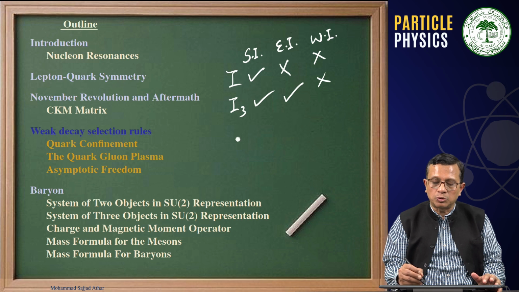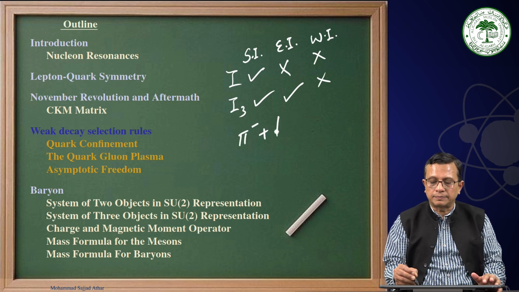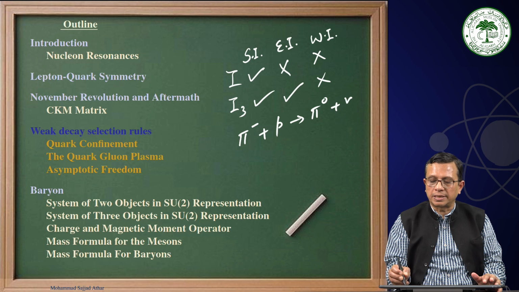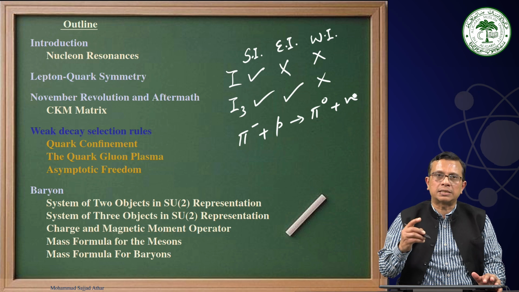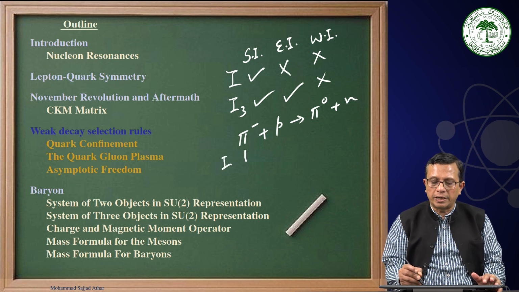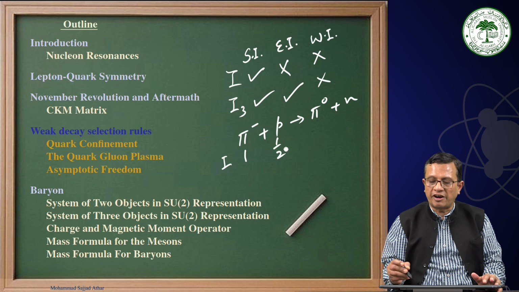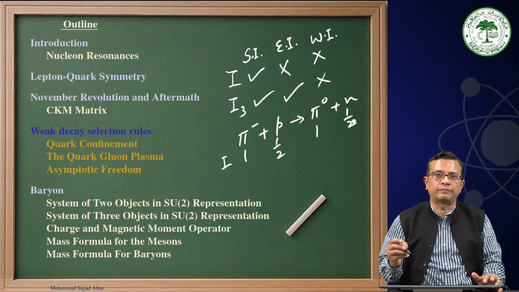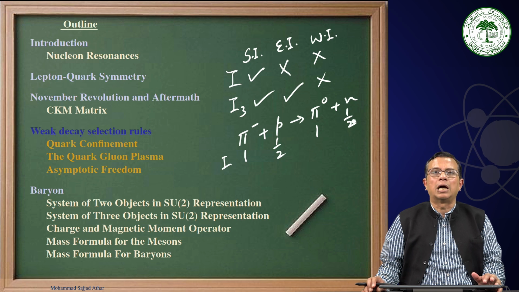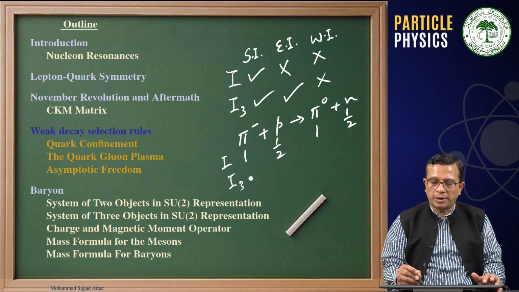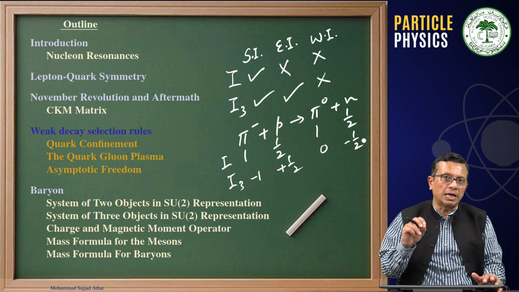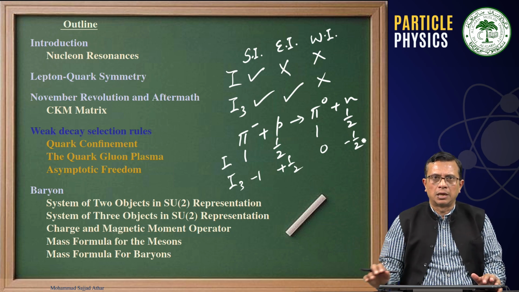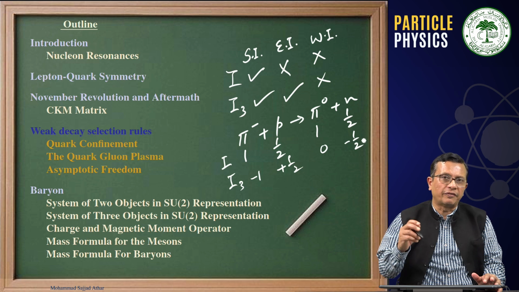The example that we took was, for example, pi minus p going to pi 0 plus n. As we know, pions are an isotriplet and the maximum charge state will get the highest projection. Isotriplet means I is 1 for the pion and half for the nucleon, because nucleons are members of iso doublets. And then I3 is minus 1 for the pi minus, plus half for the proton, 0 for pi 0, and minus half for the neutron. As you can see, both I and I3 are conserved. And this is what we discussed in detail while talking about the classification of interactions.